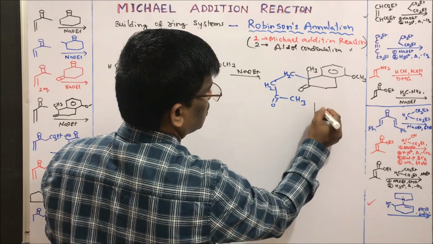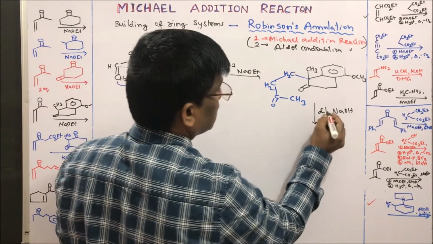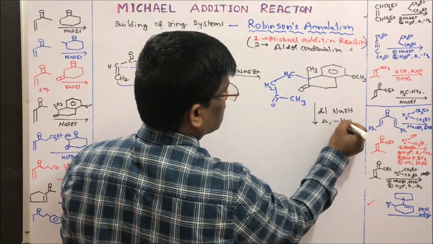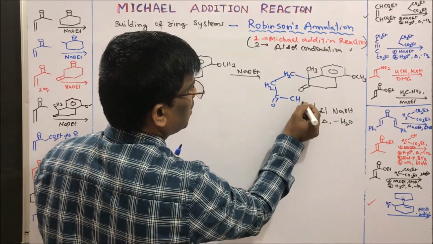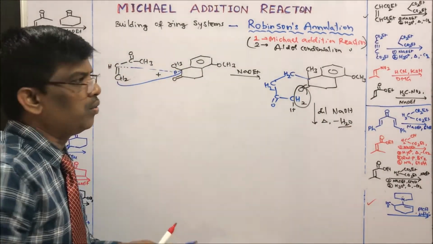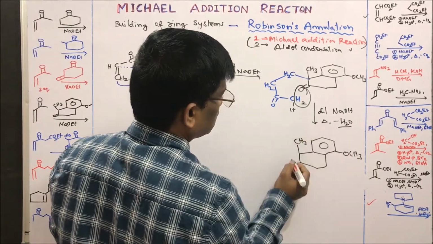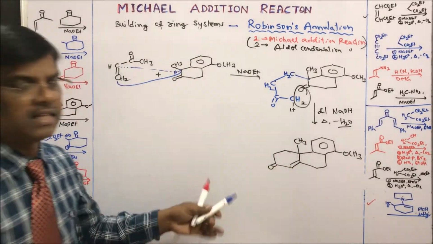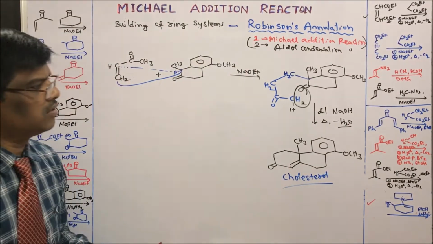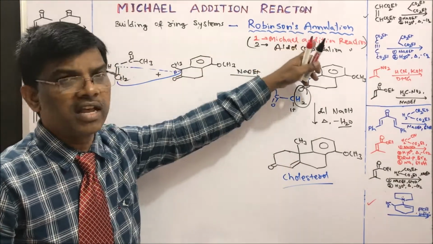Now if I use dilute NaOH, that is doing crossed aldol reaction followed by heating, minus water. This is going to be lost as water to give the cyclized compound. This is used in the synthesis of cholesterol. Yes, so this is how you can build the ring system by Robinson annulation.